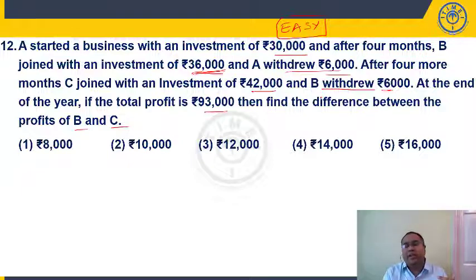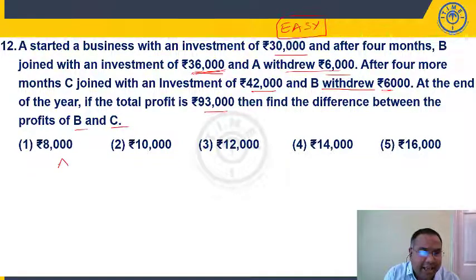So you have to divide in the ratio of product of capital and time period. And one point you should always keep in mind, not related to this question: is there any working partner or managing partner in the business? First, you have to pay his salary from the profit. The remaining profit only should be shared according to the given conditions, 3 conditions, right?